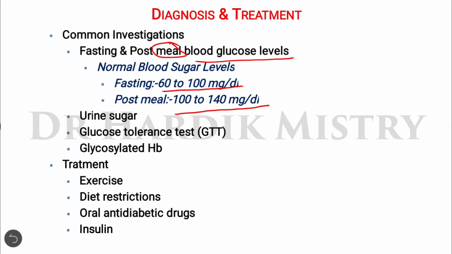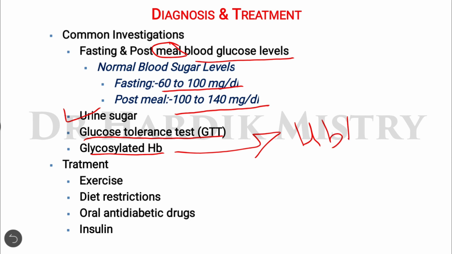We have to find out whether urine sugar is present or not, and its concentration. A glucose tolerance test should be performed. Glycosylated hemoglobin level we have to measure, and for this we specifically prescribe the test HbA1C. Treatment includes exercise, diet restrictions, oral anti-diabetic drugs, and insulin.